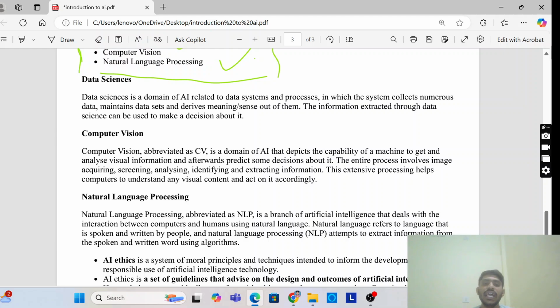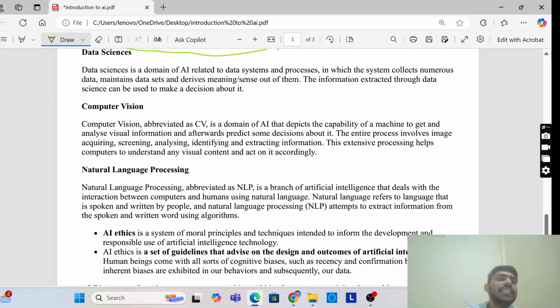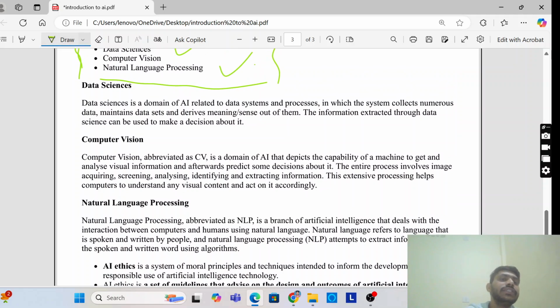It maintains the data set and derives the meaning or sense out of them, as structured data. The information extracted through data science can be used to make a decision. There is no unstructured data; everything is processed data. So that we can get meaningful sense from this and make a perfect decision by using data science.